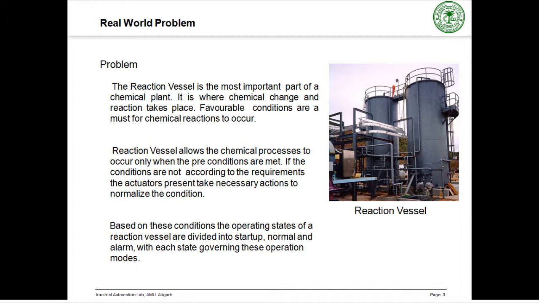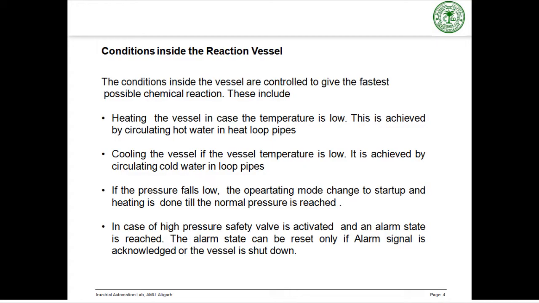Thus, the control system of the reaction vessel should be designed such that the pressure and temperature conditions inside the reaction vessel are maintained. In case any abnormal situation arises, the actuators present must take prompt and necessary actions to eliminate these conditions. The abnormal conditions can be: if the temperature goes low, heating and circulation should start.